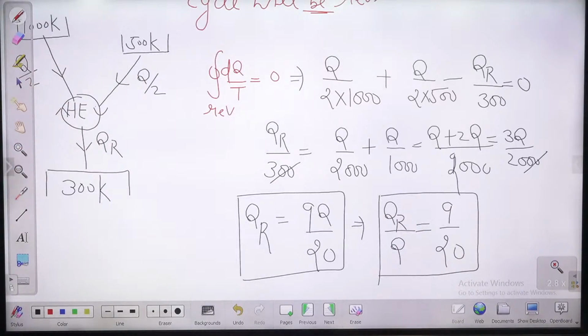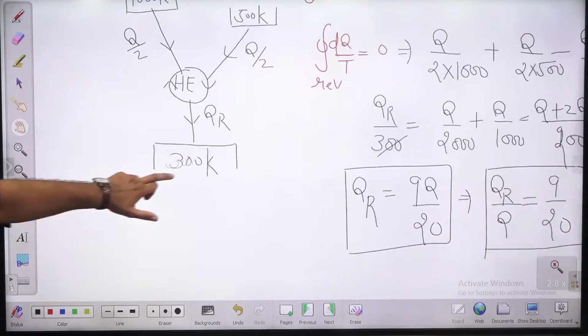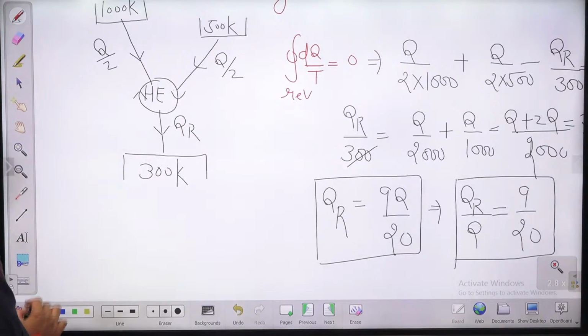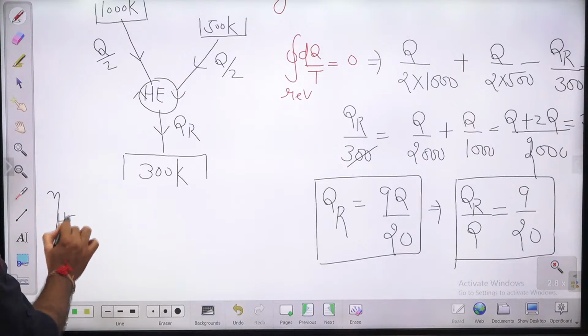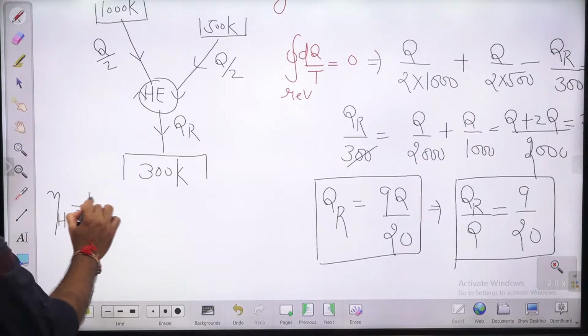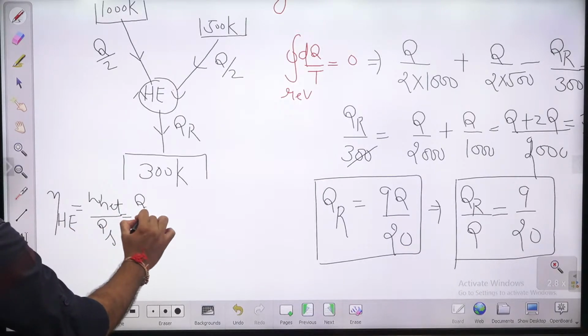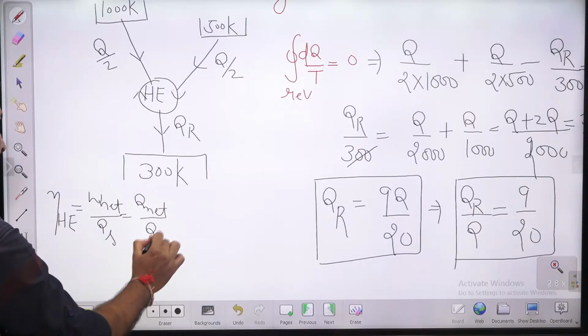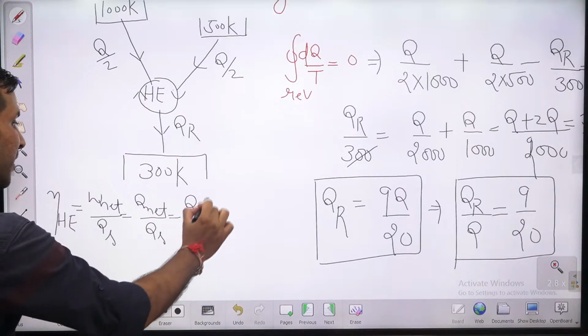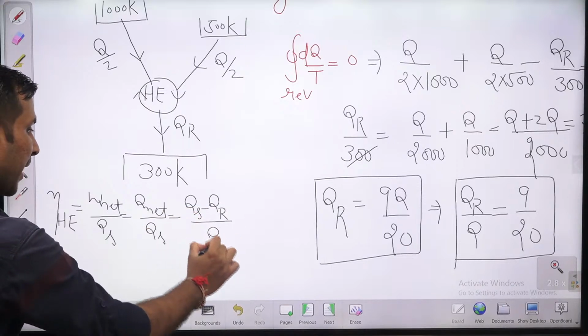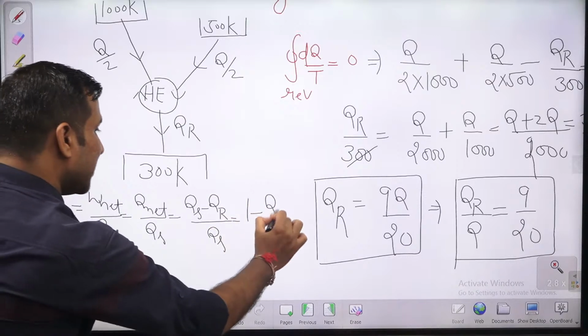And then it is very easy to find out the efficiency, because you have the ratio of rejection by supplied. What is the efficiency of a heat engine? Sir, the efficiency of any heat engine, whether reversible or irreversible, is W net by heat supplied, or Q net by heat supplied. It is nothing but heat supplied minus heat rejected by heat supplied, or 1 minus heat rejection by supplied.